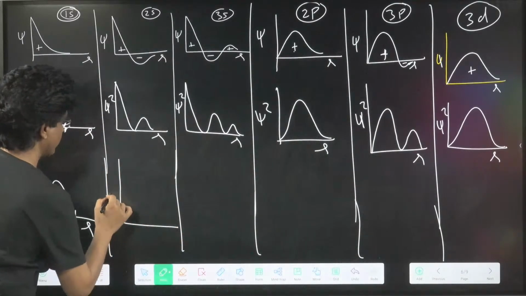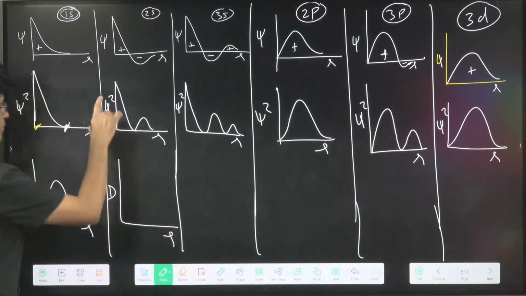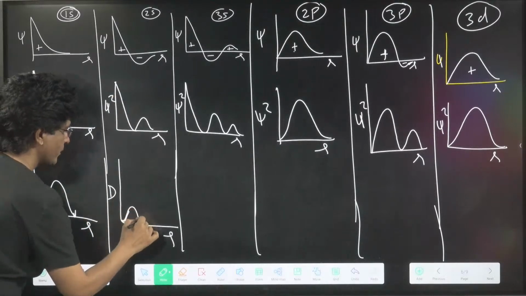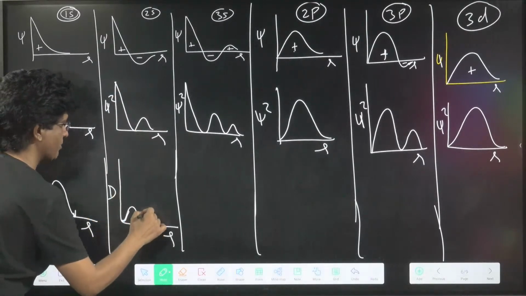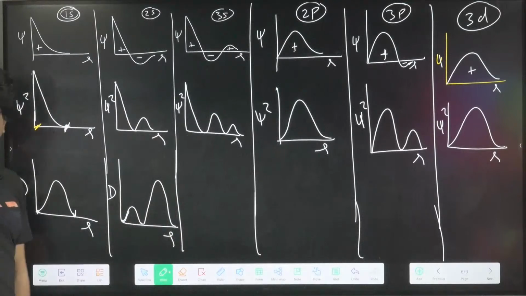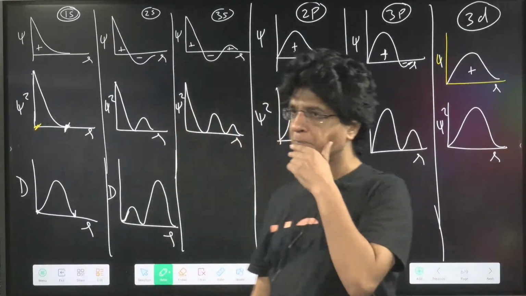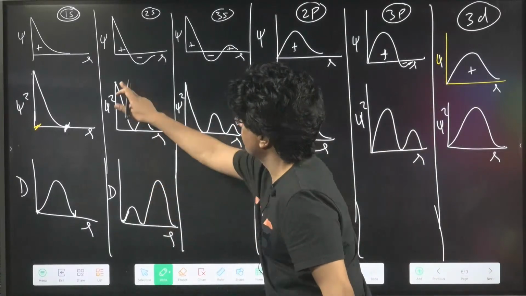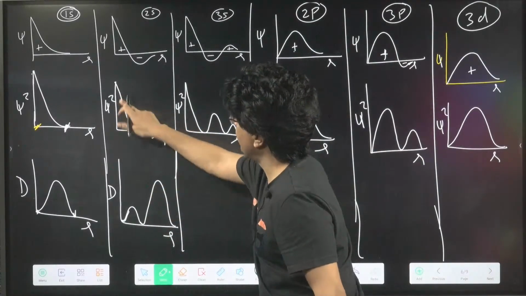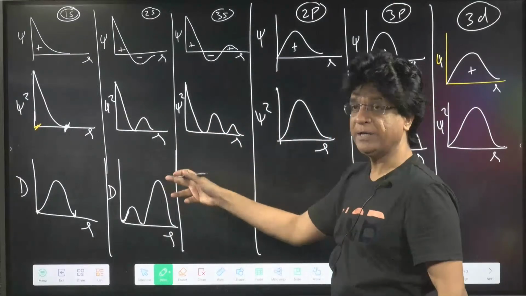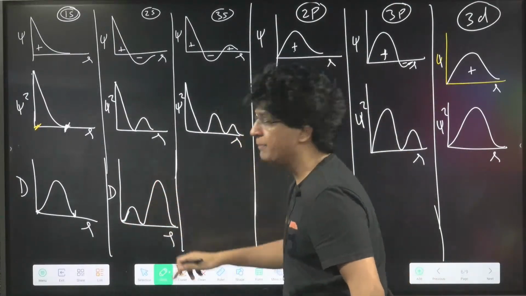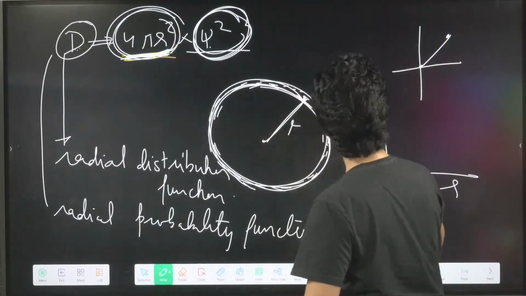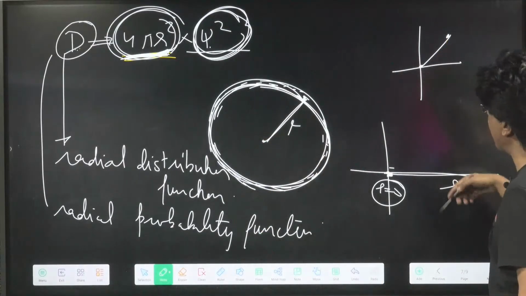Over here, the D and the R, it will begin with 0. And this will be a mountain, and this mountain now becomes a bigger mountain. Beta, why does this become the bigger mountain? In psi square, the height of the mountain keeps on decreasing. But in capital D, the height of the mountain keeps on increasing. Why so, beta? Because as you keep on moving, the value of R increases.